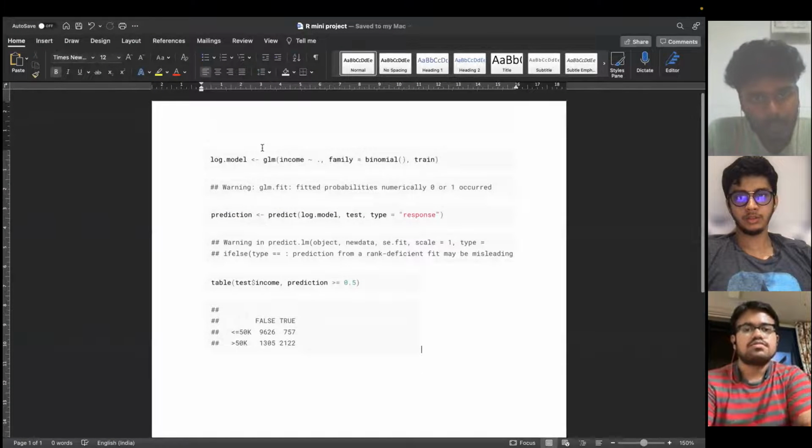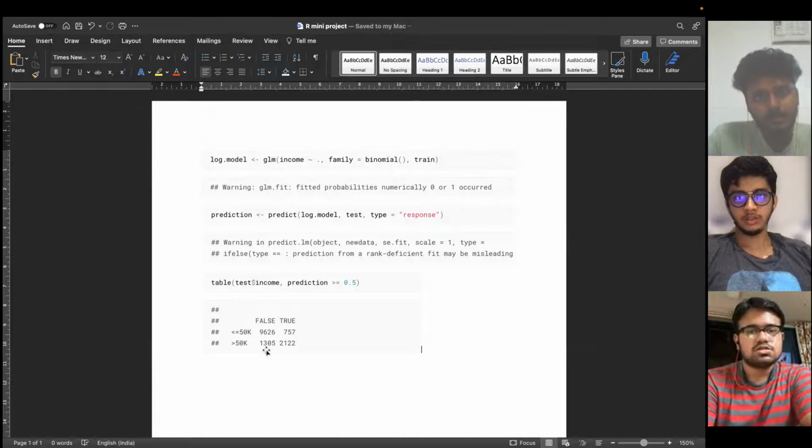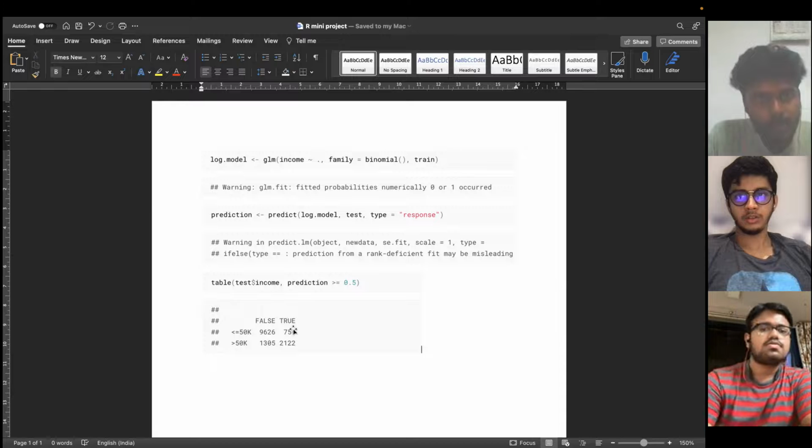So this is the table for income. Suraj, can you show us the matrix? Yeah, perfect. This is the matrix which shows less than 50K and greater than 50K. We have numbers here.